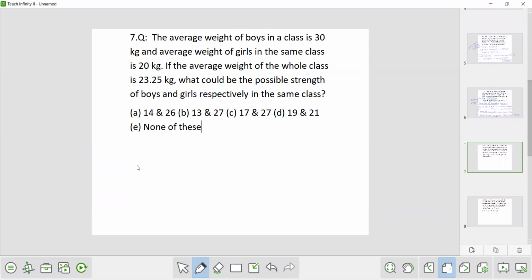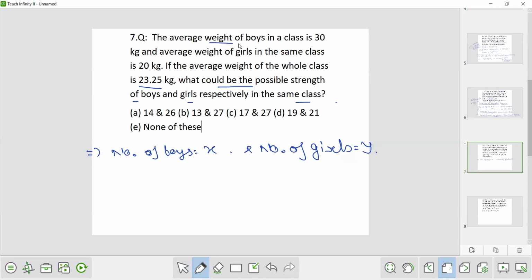Now the next question. The average weight of boys in a class is 30 kg and the average weight of the girls in the same class is 20 kg. If the average weight of the whole class is 23.25 kg, what could be the possible strength of the boys and girls respectively in the class? Okay, so how to find it? We have to find the number of boys and the number of girls. Let's say number of boys is X and number of girls is Y.